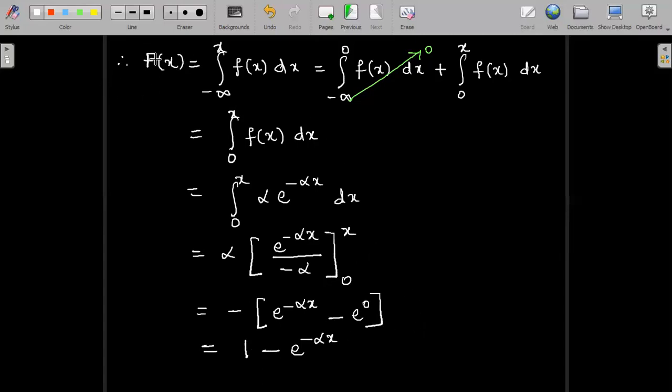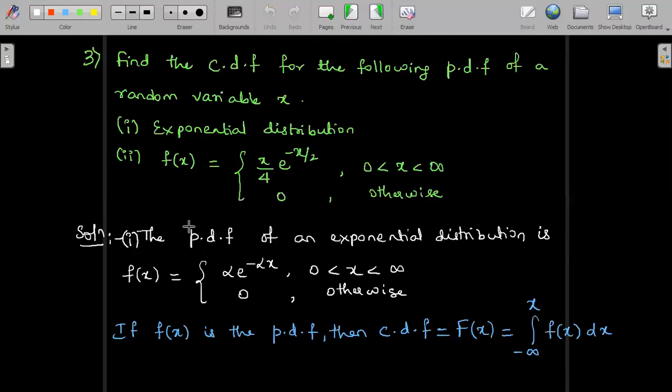We are defining a function of x denoted by the cumulative distribution function, so it should be a function of x as an answer. This is in the range 0 less than x less than infinity, because of the definition of the exponential distribution.